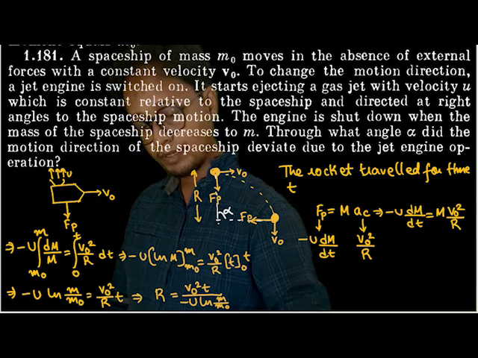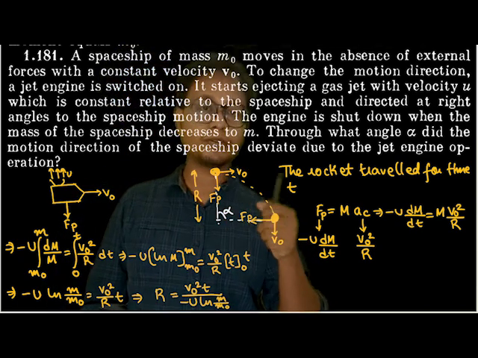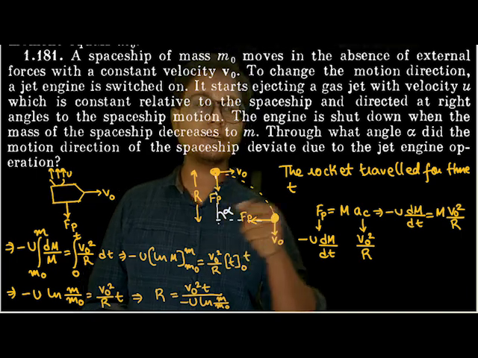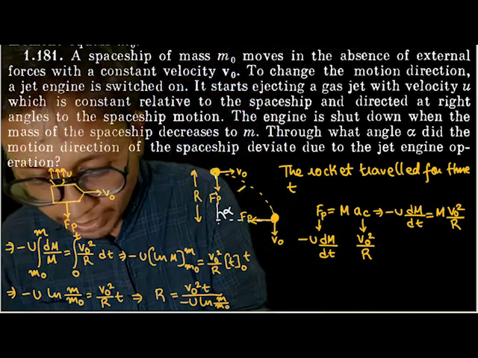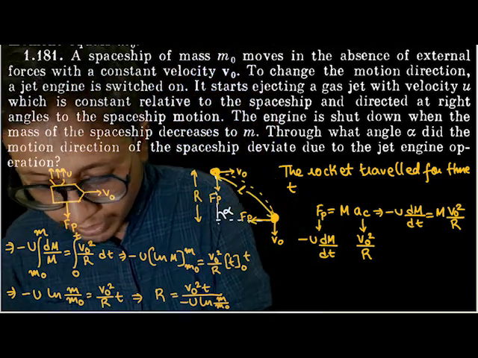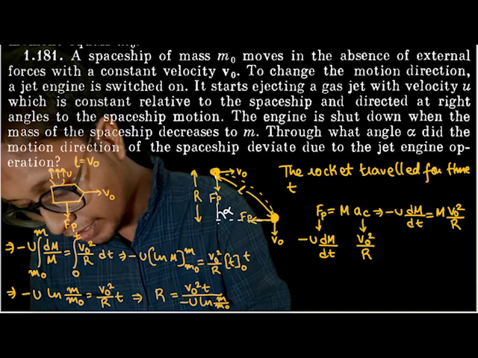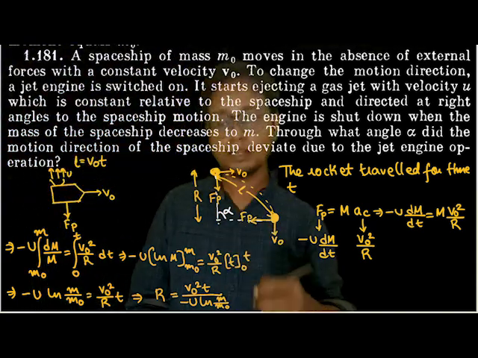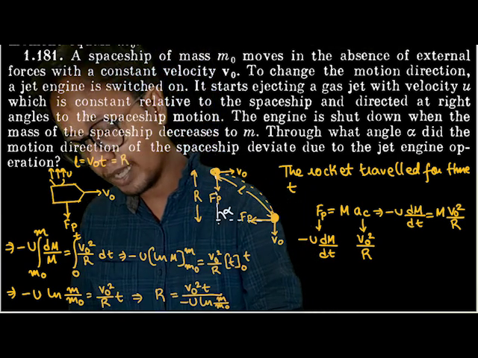Now see, if the velocity of the rocket is constant, what is the length of the path traveled? The length of the path traveled is nothing but v naught into t. L is equal to v naught into t. And this L, or the length of path traveled, is also r into alpha.